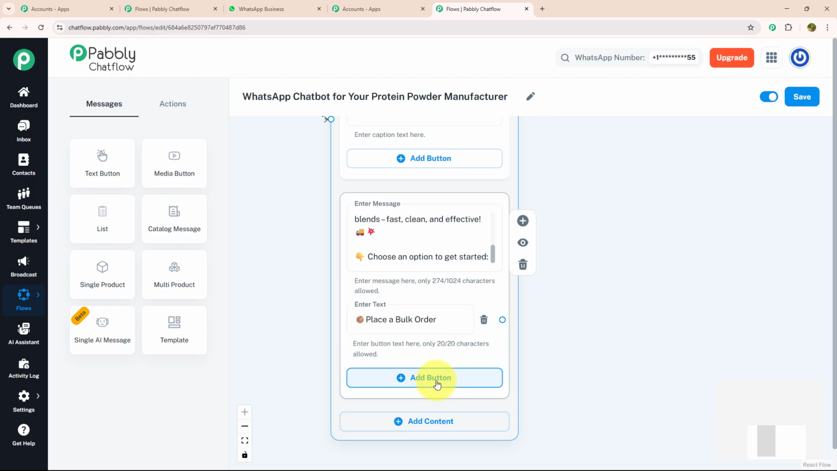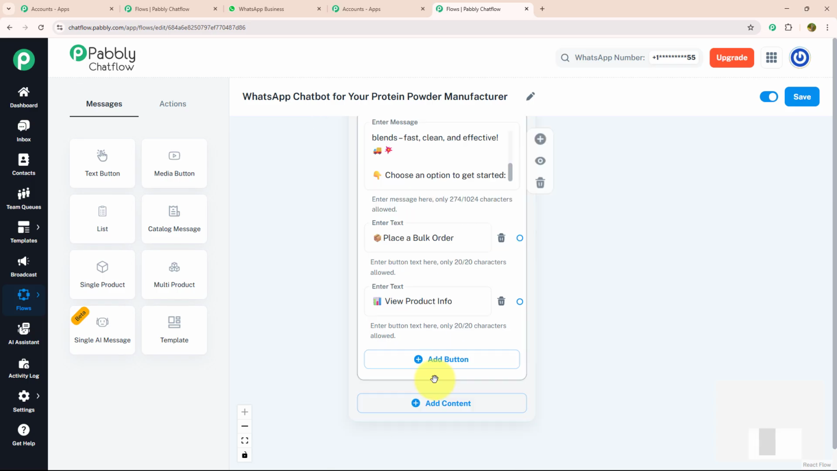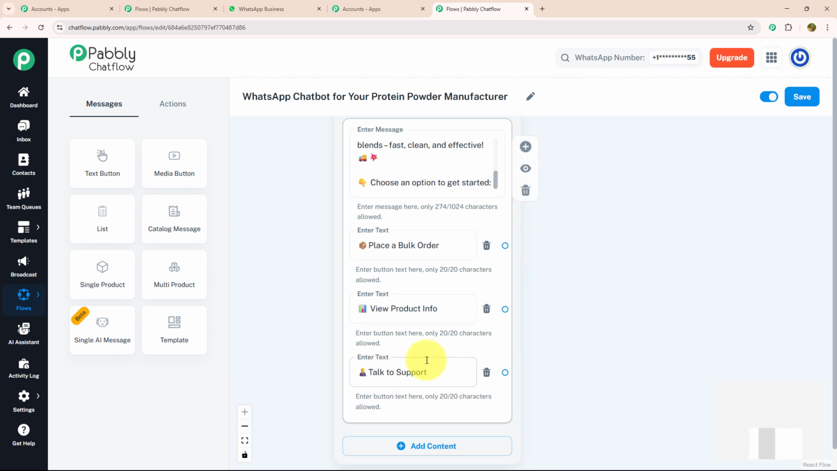Place a bulk order. For my next action button, I'm going to put view product info, and for my third action button, I'm going to put talk to support. Now, for each action button, I'm going to provide a separate message. Let's start with place a bulk order.